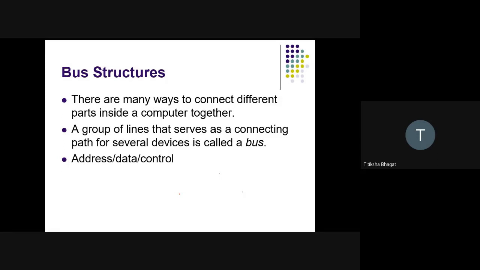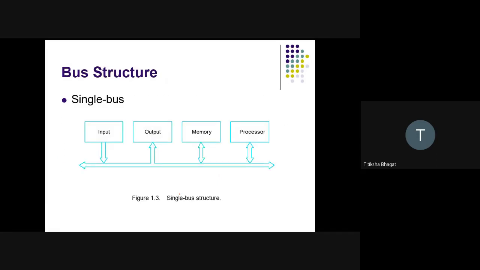So we have here the input unit, the output unit, memory, and the processor, and we have a bus. A bus is nothing but a single connecting line which will connect all the devices to all the units.